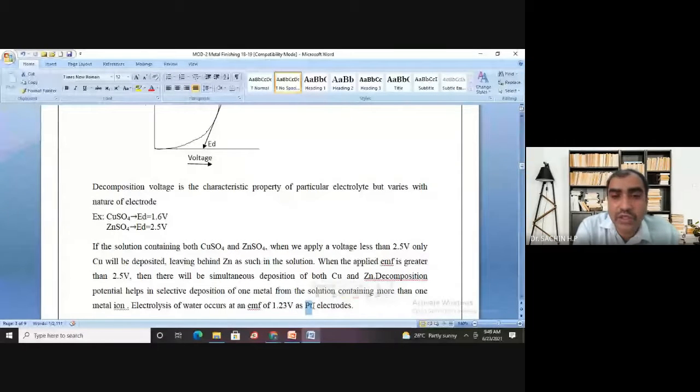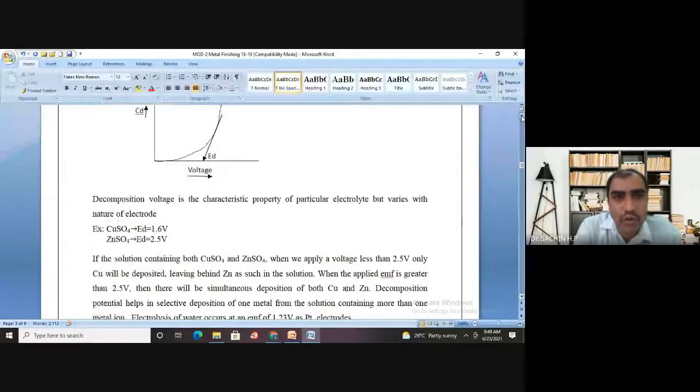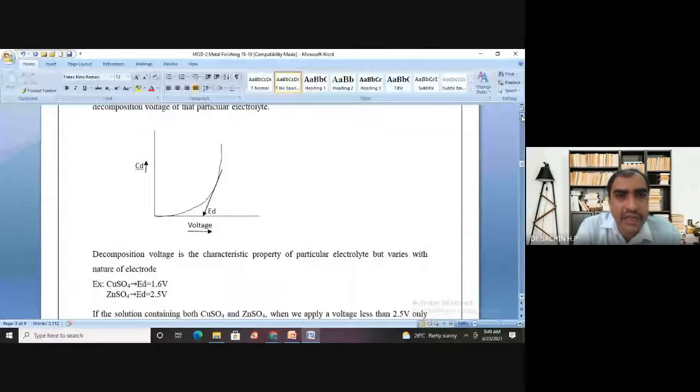If the electrodes are other than platinum, it does not undergo electrolysis at 1.23. Earlier I told that 1.23 is the voltage, but this 1.23 is only with respect to the platinum electrode, and if you change the electrode from platinum to any other, the value is going to change.